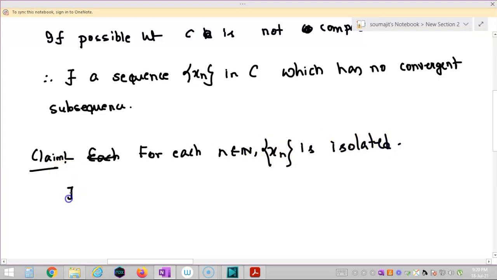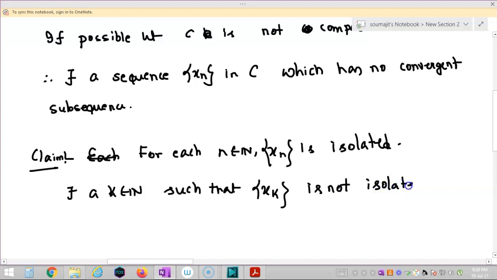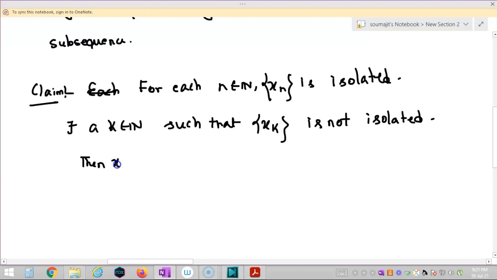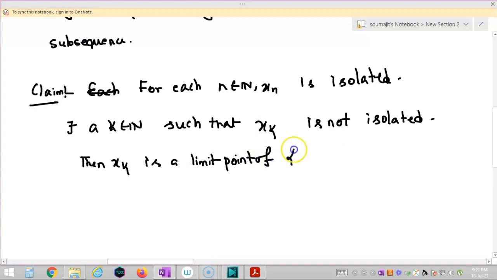Now if there exists a k in the natural numbers such that xk is not isolated, then it must be a limit point of {xn : n in natural numbers}.